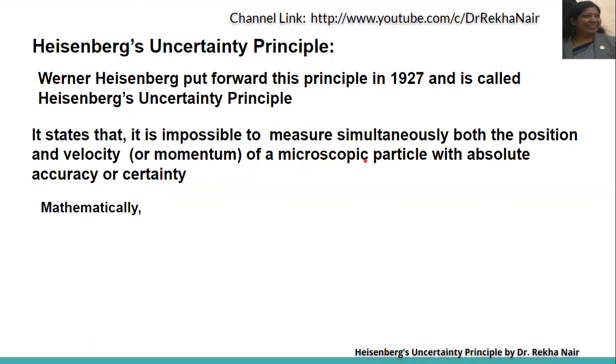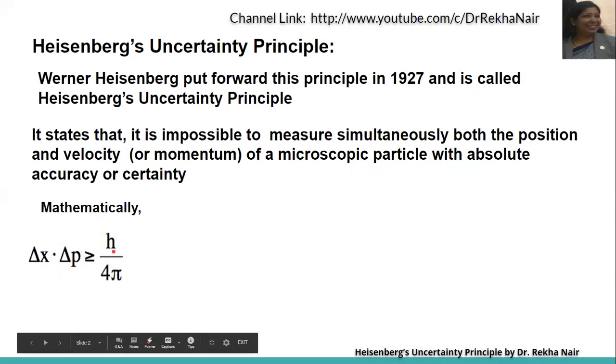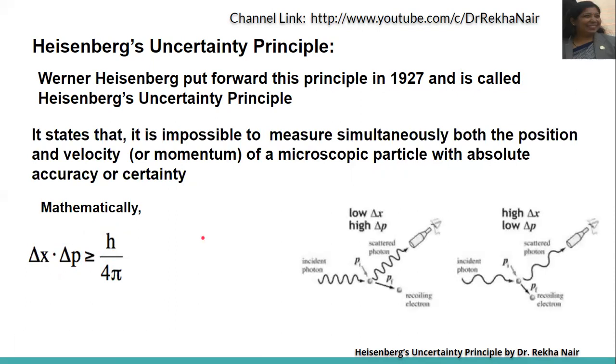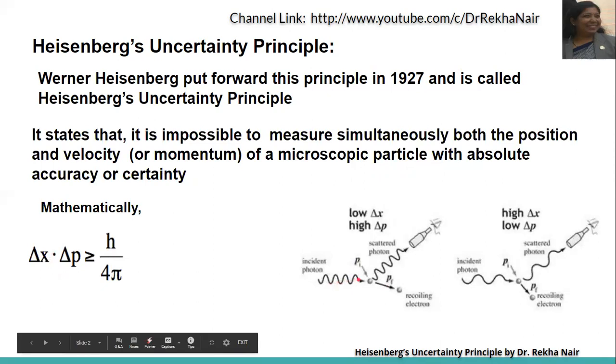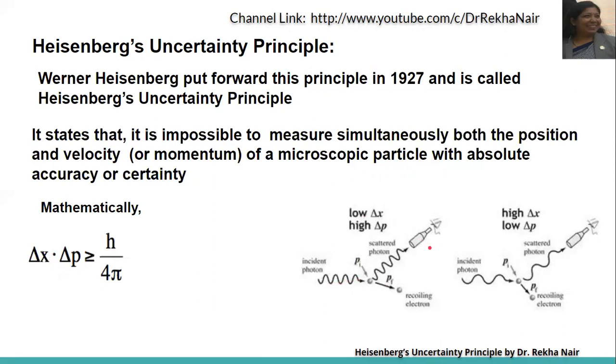We cannot measure it. Mathematically, we can say that delta x into delta p is greater than or equal to h upon 4 pi. What is delta x? This is the uncertainty in position, and delta p is the uncertainty in momentum. h is nothing but Planck's constant, divided by 4 pi. You can see here, this is the incident photon and this is the scattered photon.